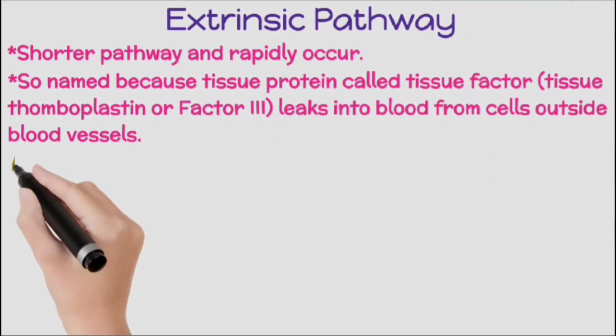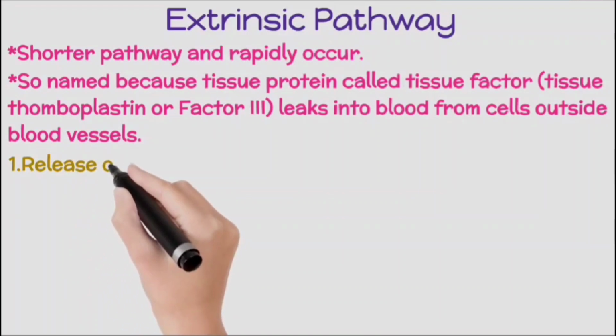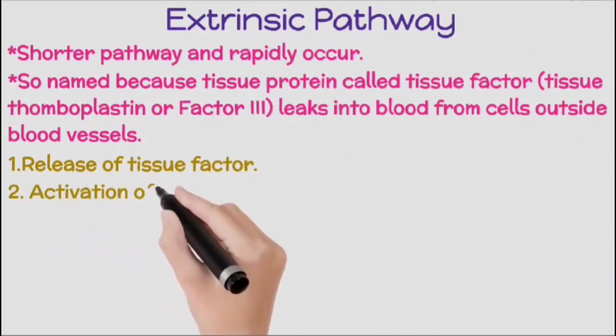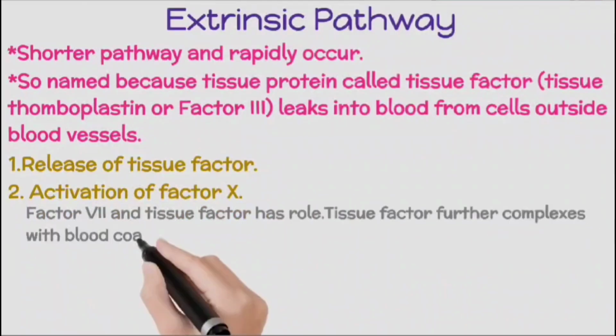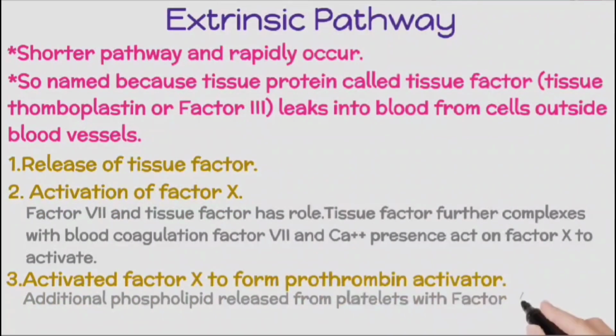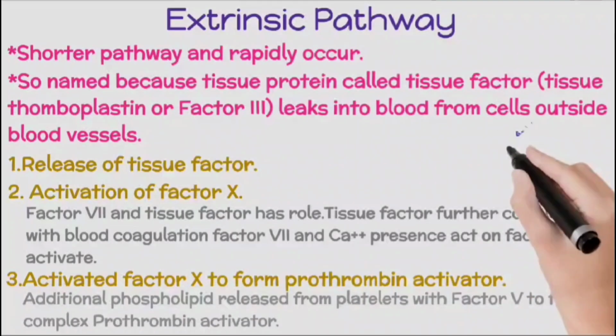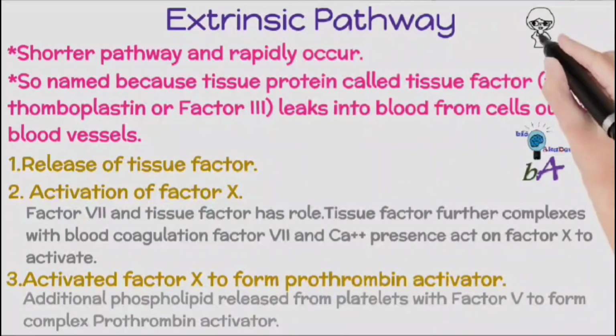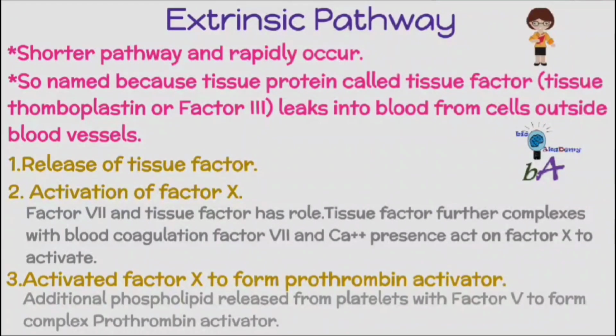The chemical reactions you can see include release of tissue factor, factor X activation, and then activated factor X induces the prothrombin activator. And by a series of chemical reactions triggered by tissue factor, finally, a clot or gel forms. In the next slide, we will see the details of the chemical pathway.